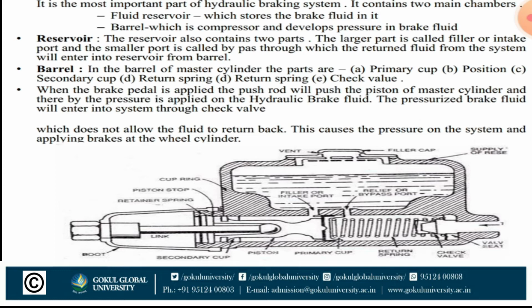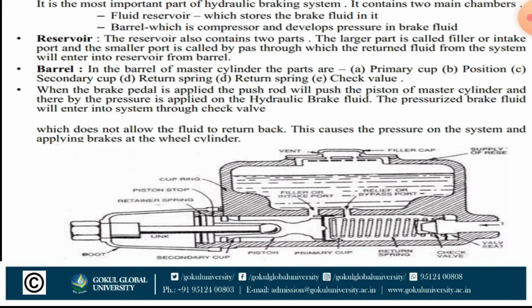Hydraulic brake main parts: master cylinder. It is the most important part of the hydraulic braking system. It contains two main chambers. First, the fluid reservoir, which stores the brake fluid, and second, the barrel, which compresses and develops pressure in the brake fluid. Now, reservoirs. The reservoir also contains two parts. The larger part is called the filler or intake port, and the smaller part is called the bypass throat, through which fluid returning from the system will enter the reservoir from the barrel.